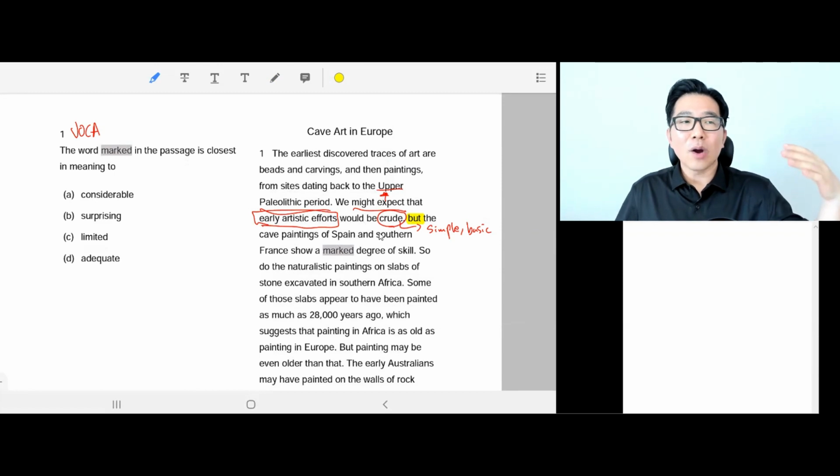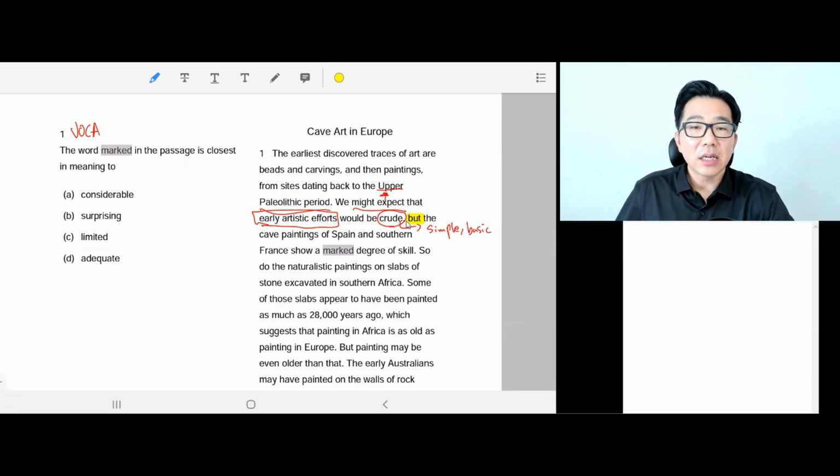Actually, it was quite significant, quite substantial. It was quite polished. It was quite high level. This sentence would mean something like that because of but here. Okay, so we already know it's going to say early artistic efforts were not crude.